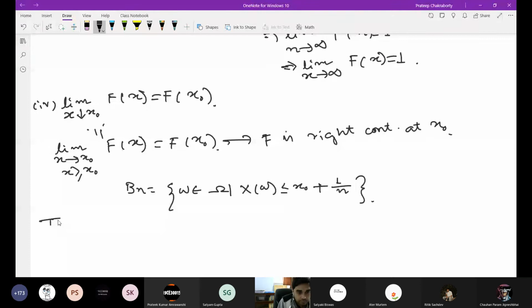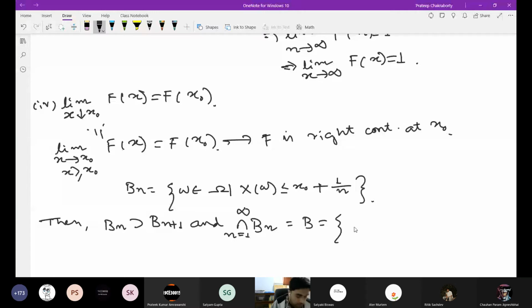So B_n is a subset of B_(n+1), which you can check, and the intersection of B_n, call this B. You can check that this is X of omega less than or equal to x naught.